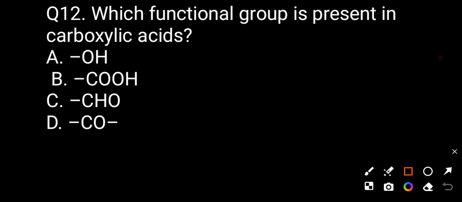Now question number 12. Which functional group is present in carboxylic acid? Option A hydroxyl, option B carboxyl, option C aldehyde, option D ketonic. The correct answer will be B.